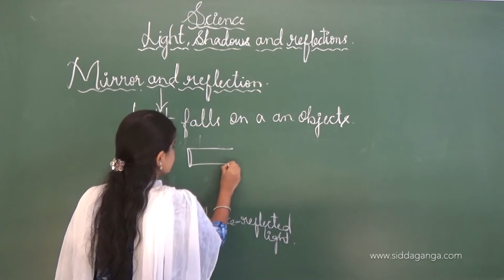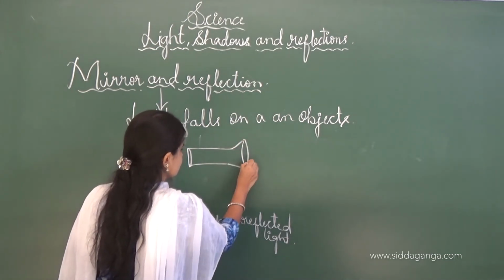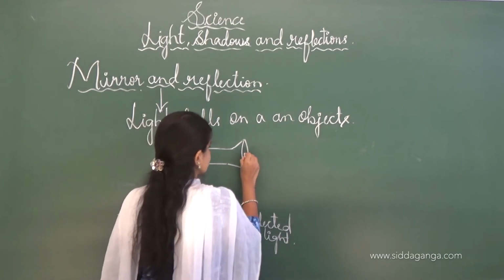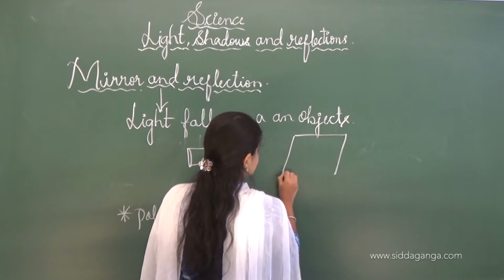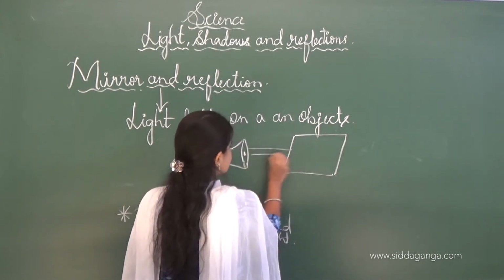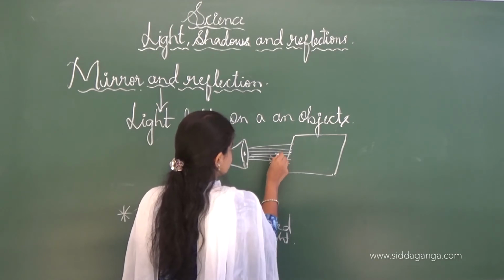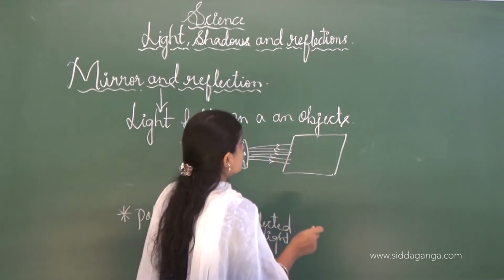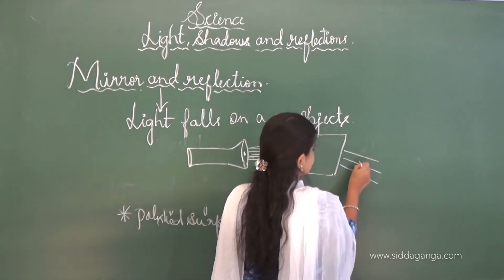Consider this is the torch, and here is an object. If we put on the torch, then the beam of the light falls on the object, and later it is transmitted to the other side.